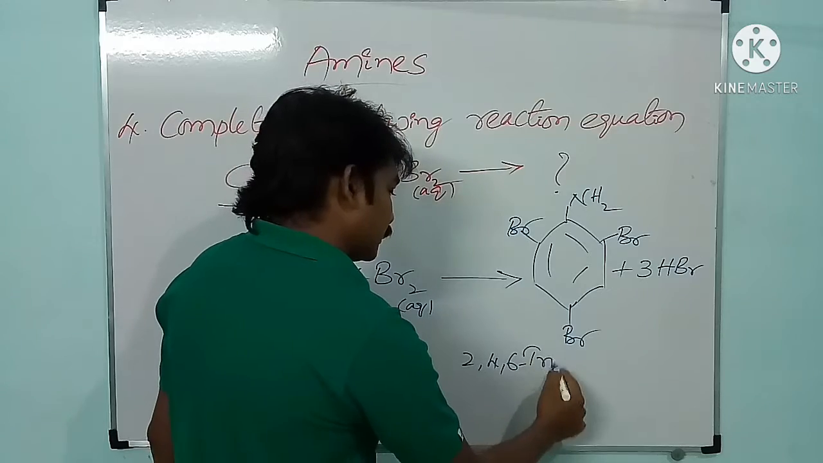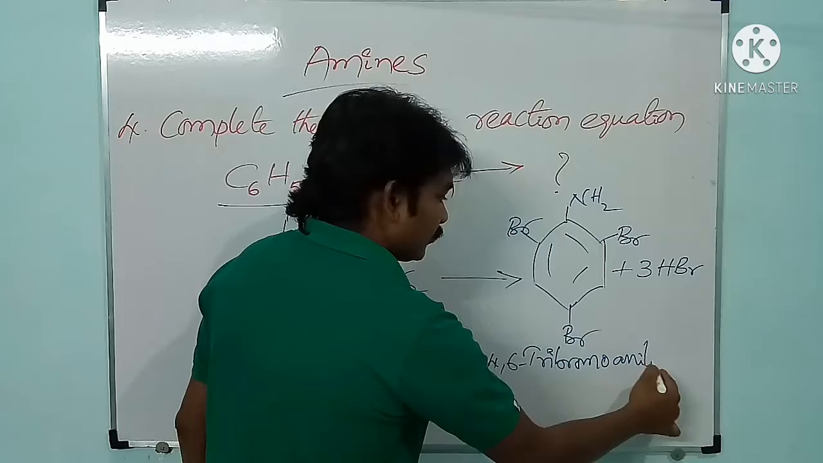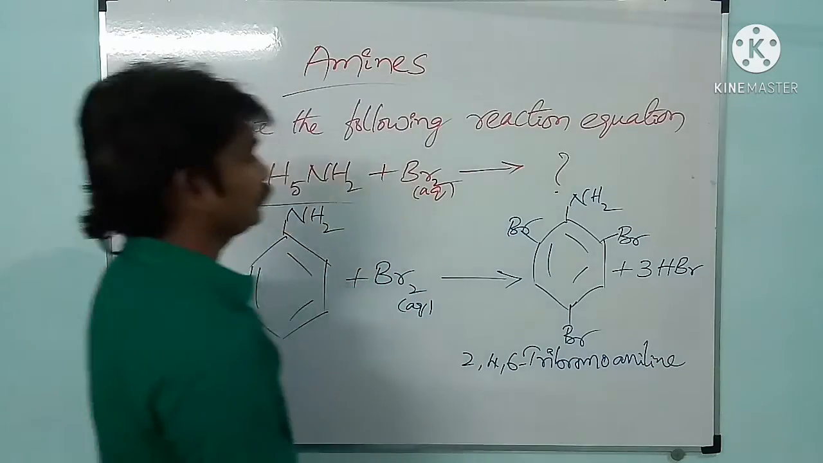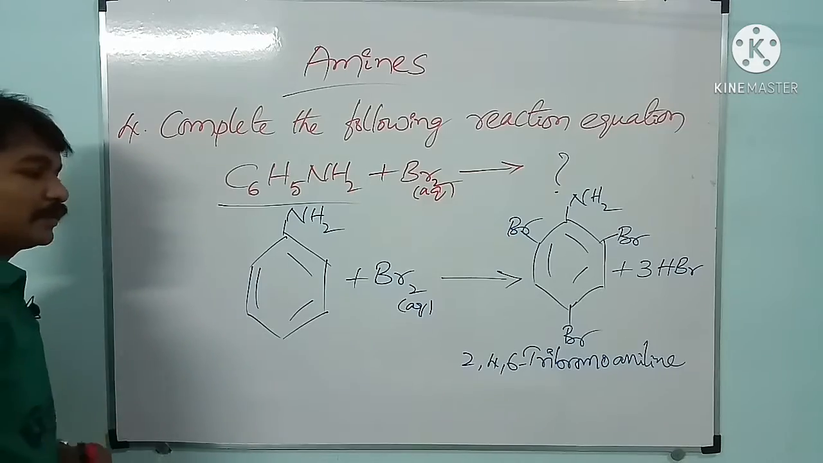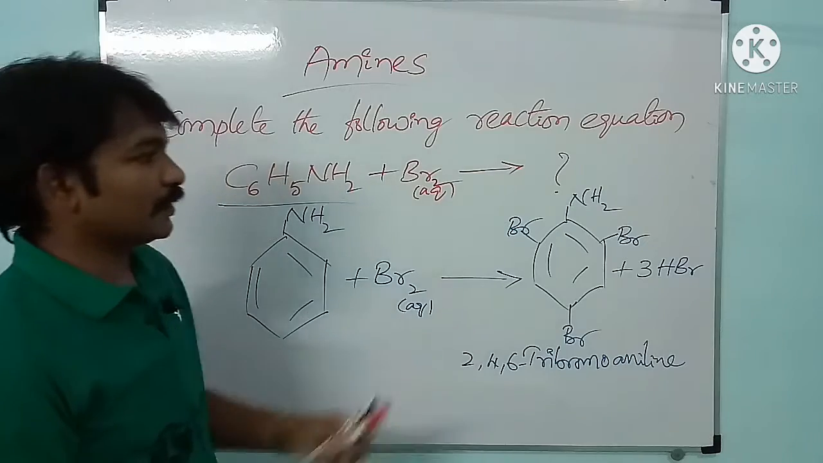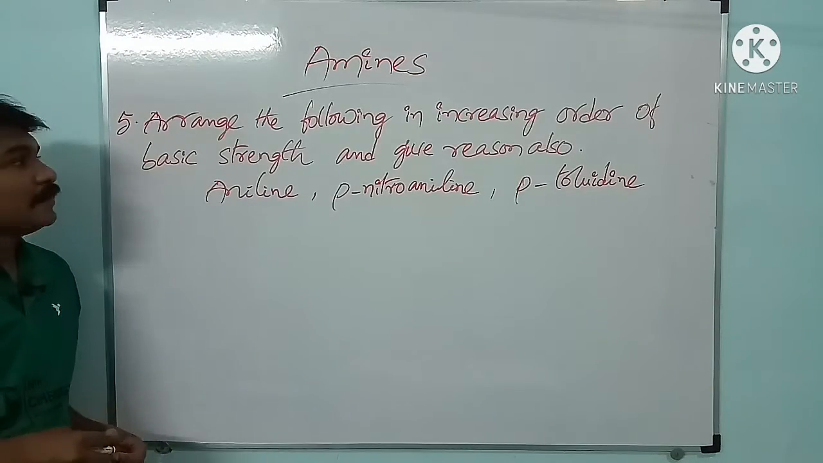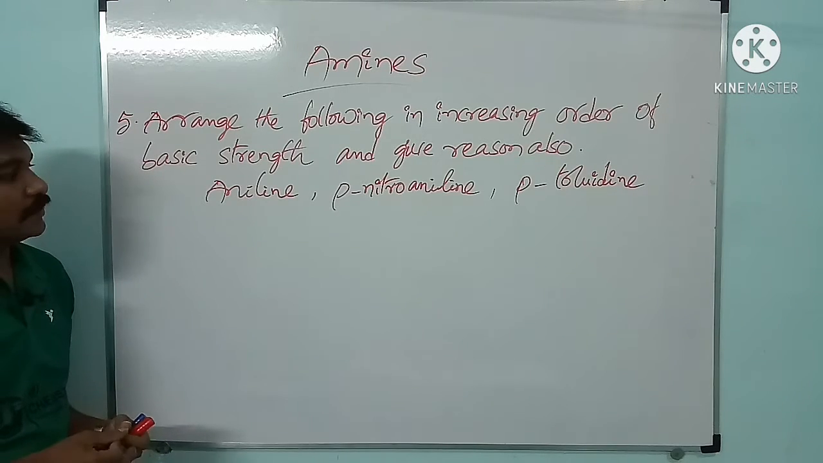2,4,6 tribromoaniline. On treating with aqueous bromine, aniline gives 2,4,6 tribromoaniline. Please note down the equation. Check the fifth one. Arrange the following in increasing order of basic strength and give reasons also.